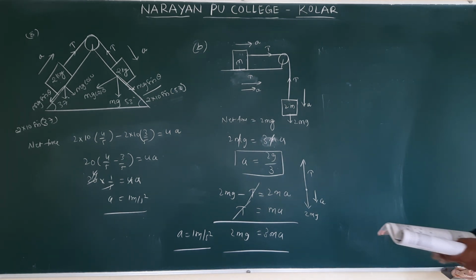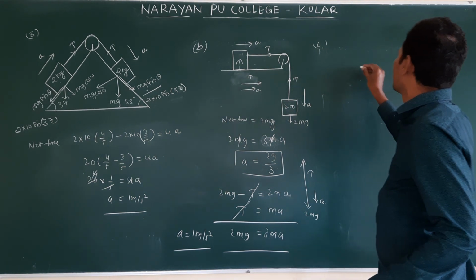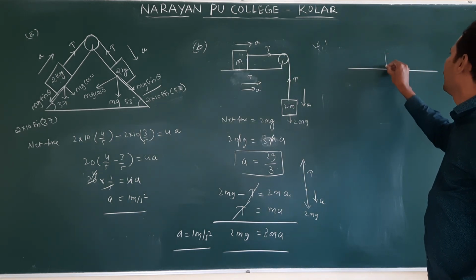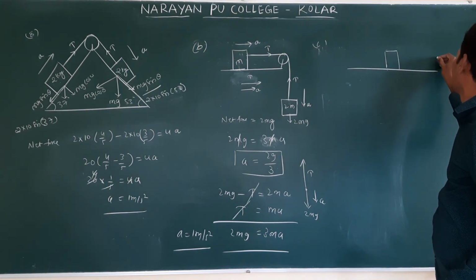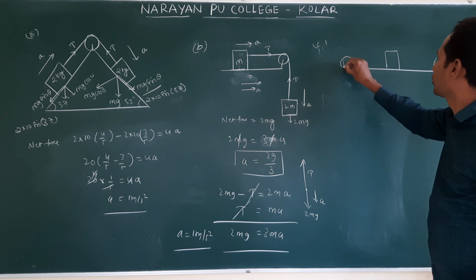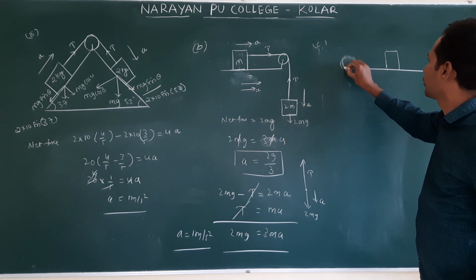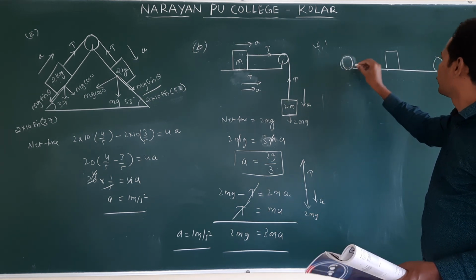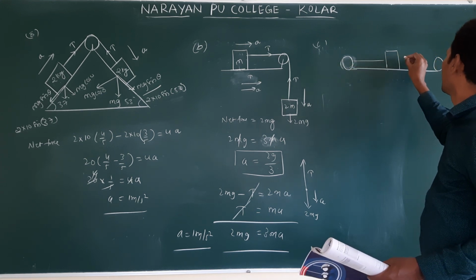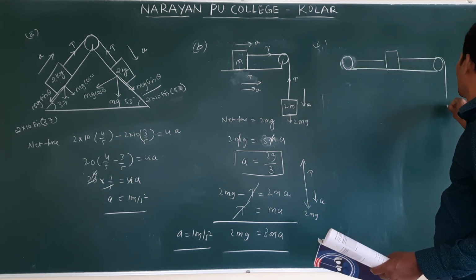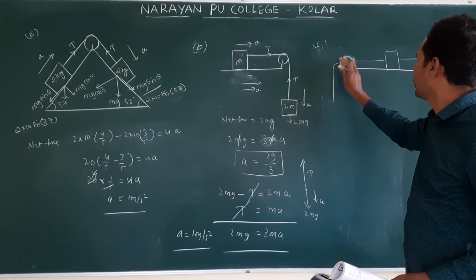Third question. They have given 3 blocks.